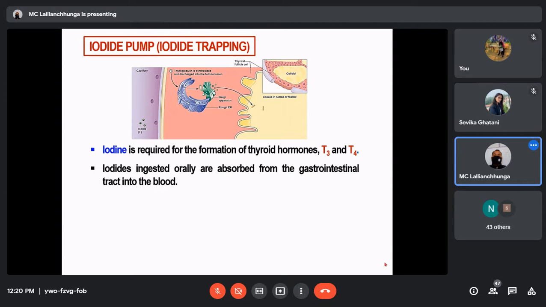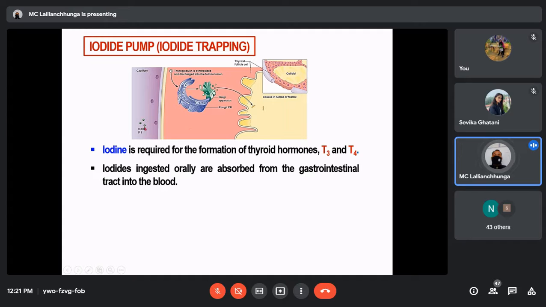Iodine deficiency is very common because many soils lack iodine. That means the plants grown in those areas will also be deficient in iodine, so when we ingest the plants we will not get a sufficient amount of iodine. Where we can get it is from common salt. So we have ingested the iodide salt, that means iodides are there, and as you all know, digestion and reabsorption from the gastrointestinal tract will take place.